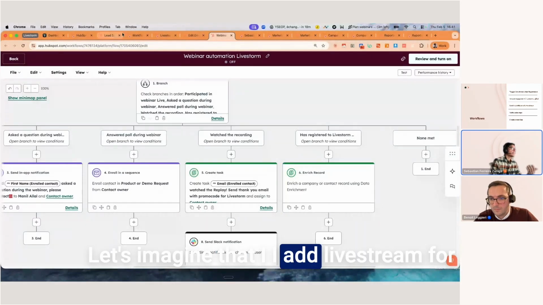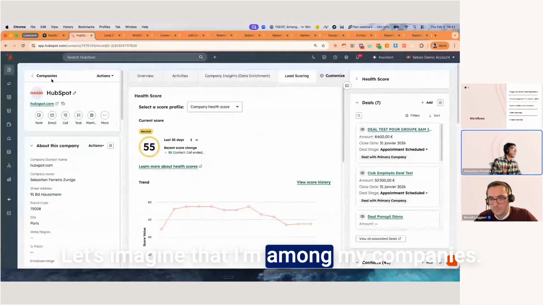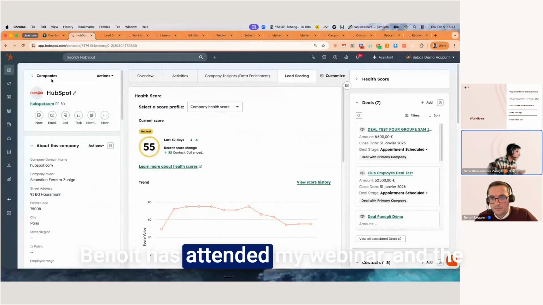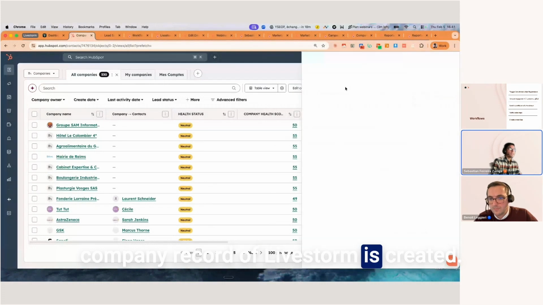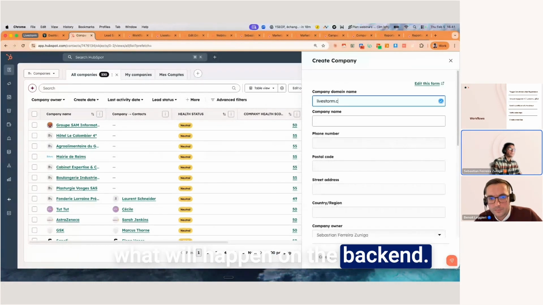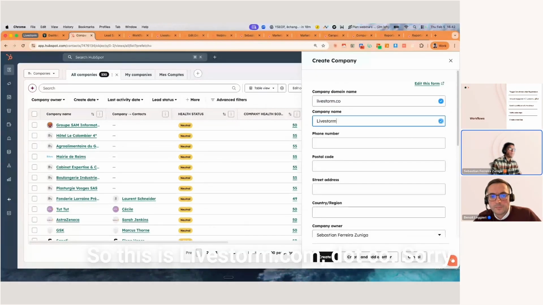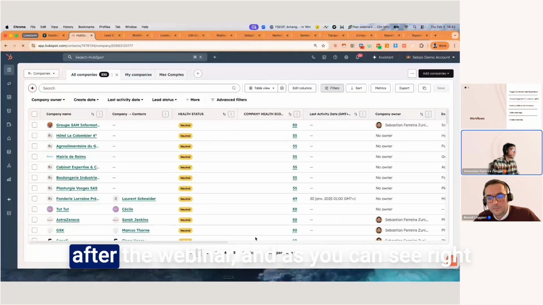Let's imagine that I add Livestorm for the very first time right here in HubSpot. Let's imagine that I'm on my companies. Benoit has attended my webinar, and the company record of Livestorm is created. I'm going to create it live so you can see what will happen on the back end. So this is livestorm.co, sorry. You have a company record that is created after the webinar.